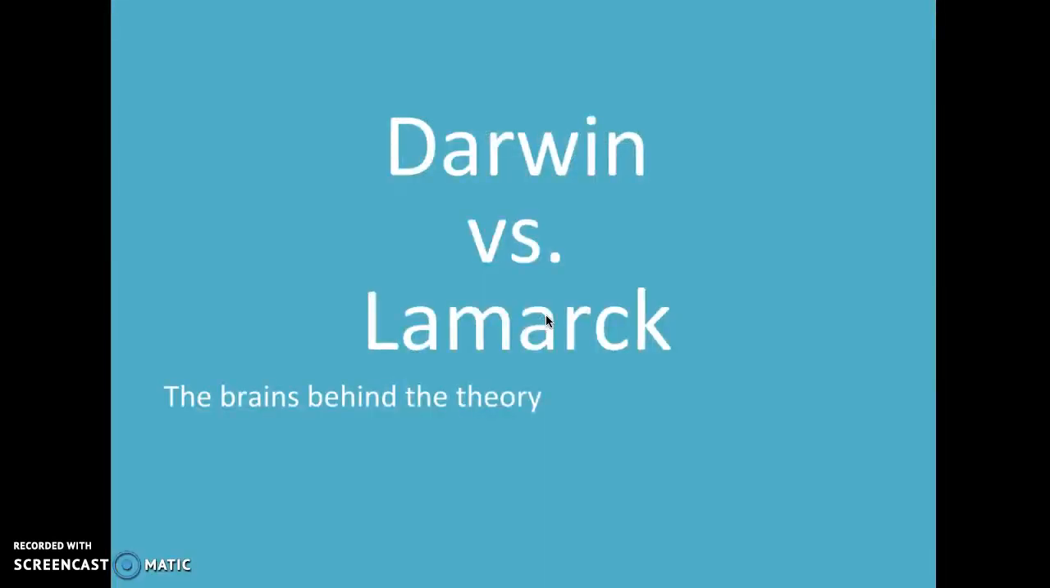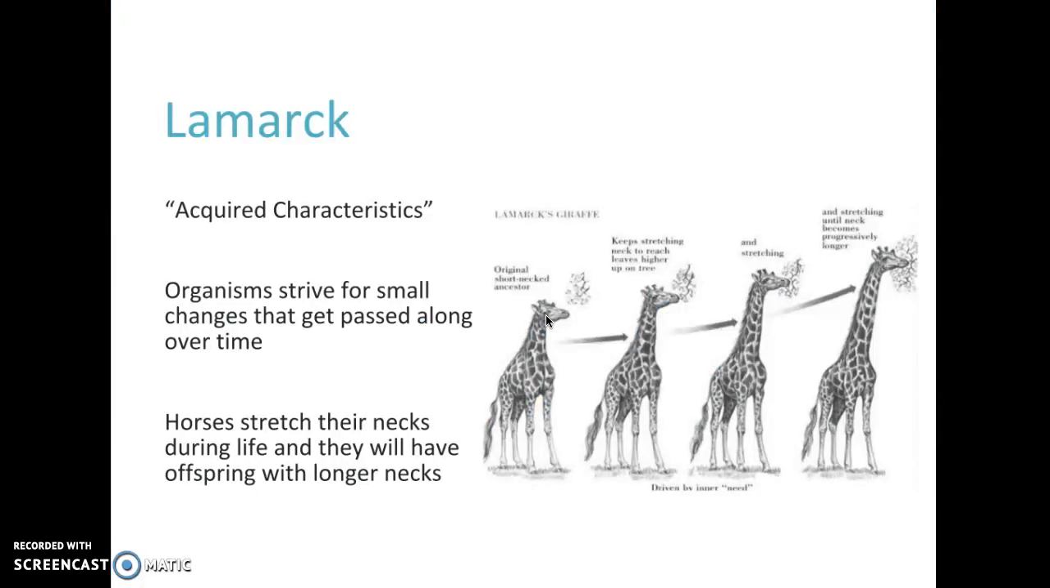When we talk about evolution, we have to talk about two individuals, Darwin versus Lamarck, and these guys were really the brains behind the theory. Lamarck believed in acquired traits, that over the course of your lifetime, you acquire these traits, and once you have offspring, those offspring will then get those traits. For example, he thought that horses over a period of time would stretch their necks during their lifetime, which then their offspring would have these longer necks, which eventually led us to the giraffe.